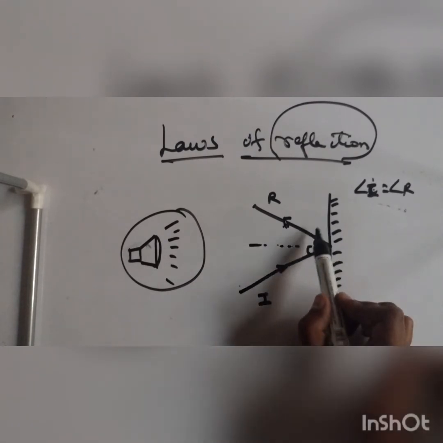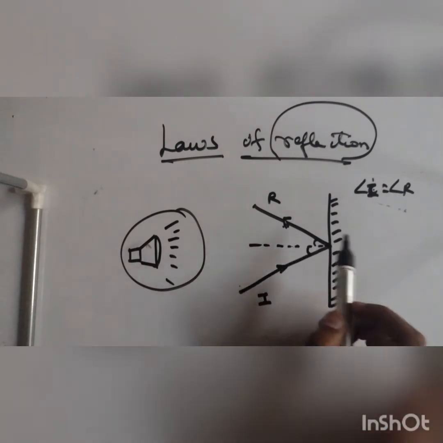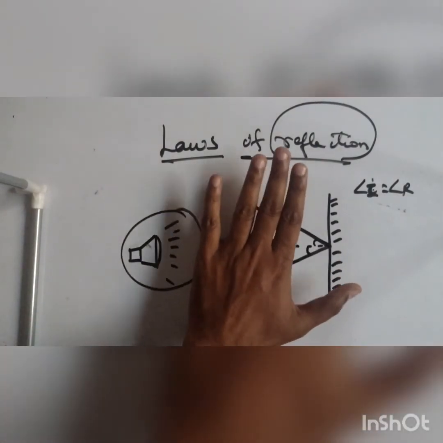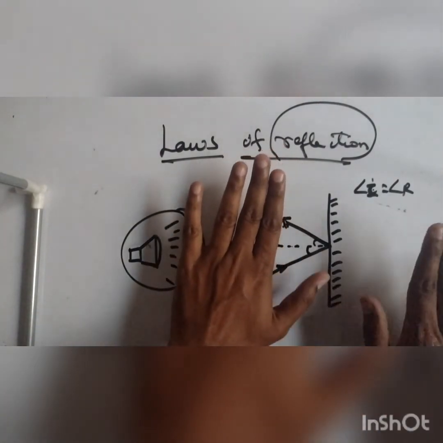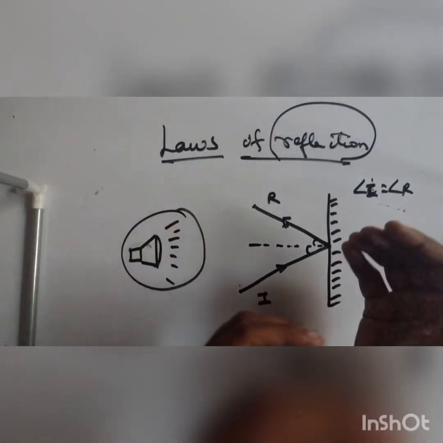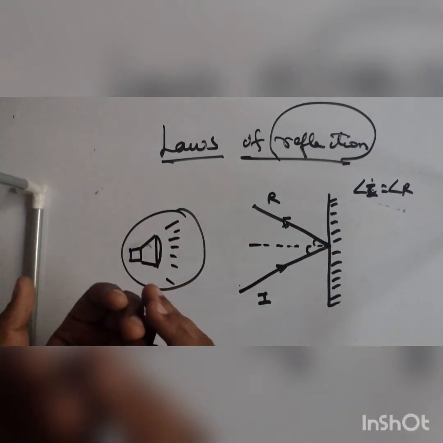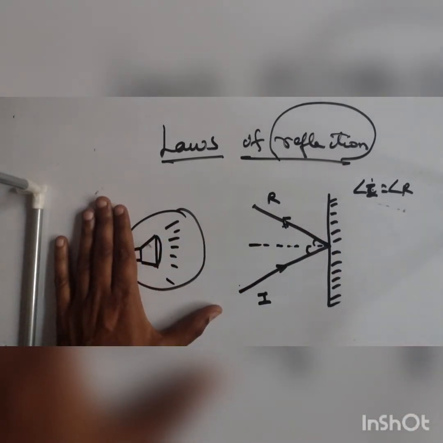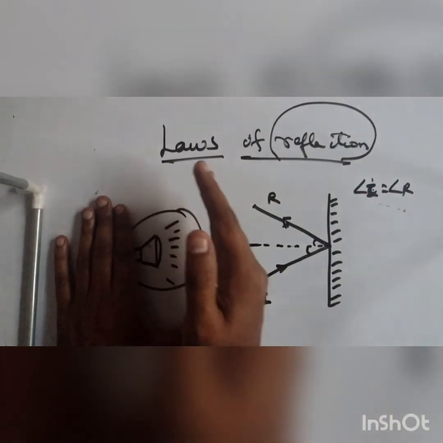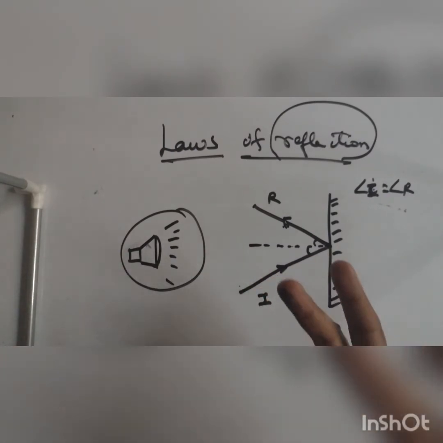So this is the normal, N dash, and the incident ray and reflected ray are in the same plane. See, everything is here on the left hand side of the object. Nothing is there over here. Why? Because reflection means bouncing back. You need to come back in the same plane. This is the plane of the source, so the ray will come back in the same plane. So this is the basis of the second law. But in each and every textbook you have only two laws. That's fine.